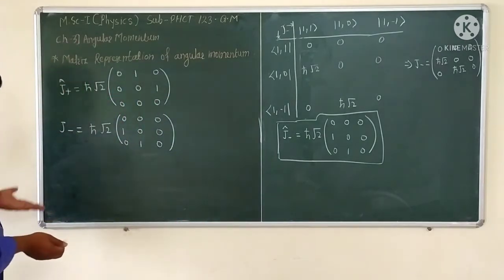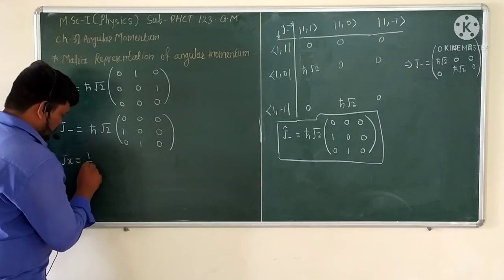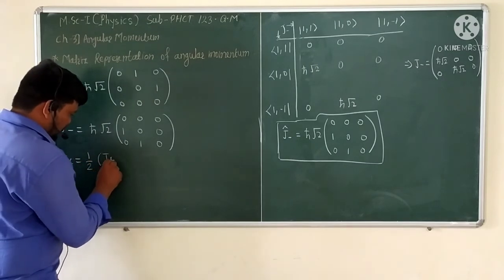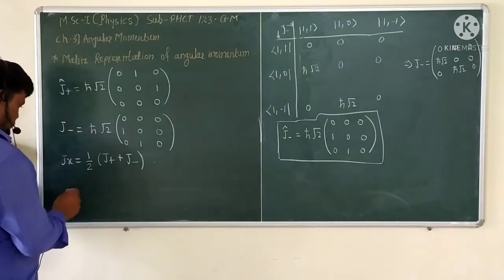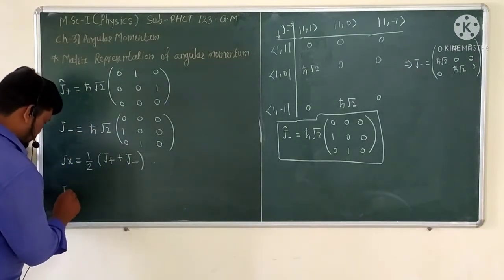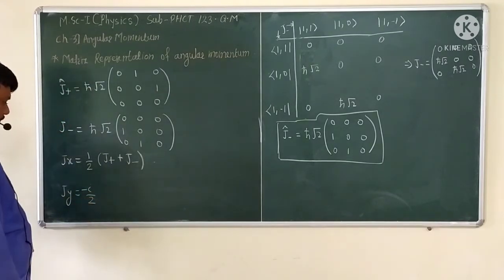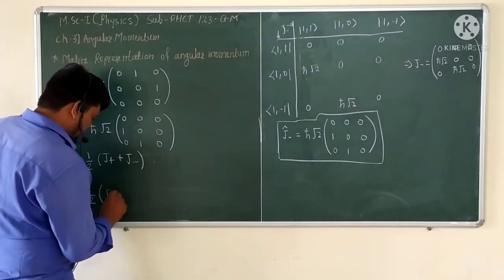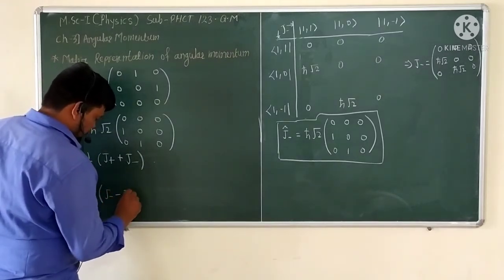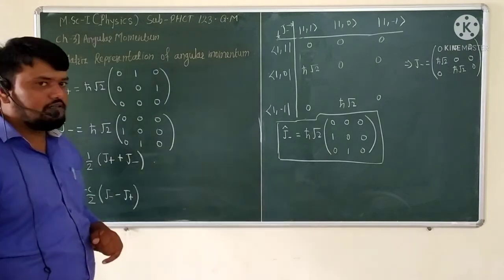And the matrix representation: Jx is equal to 1/2 times (J plus + J minus). And next, Jy is equal to minus i/2 times (J minus − J plus), because the original value is 1/2i, and this i moves to the numerator, so that is minus i. Using this result, we want to show the matrix representations of Jx and Jy.